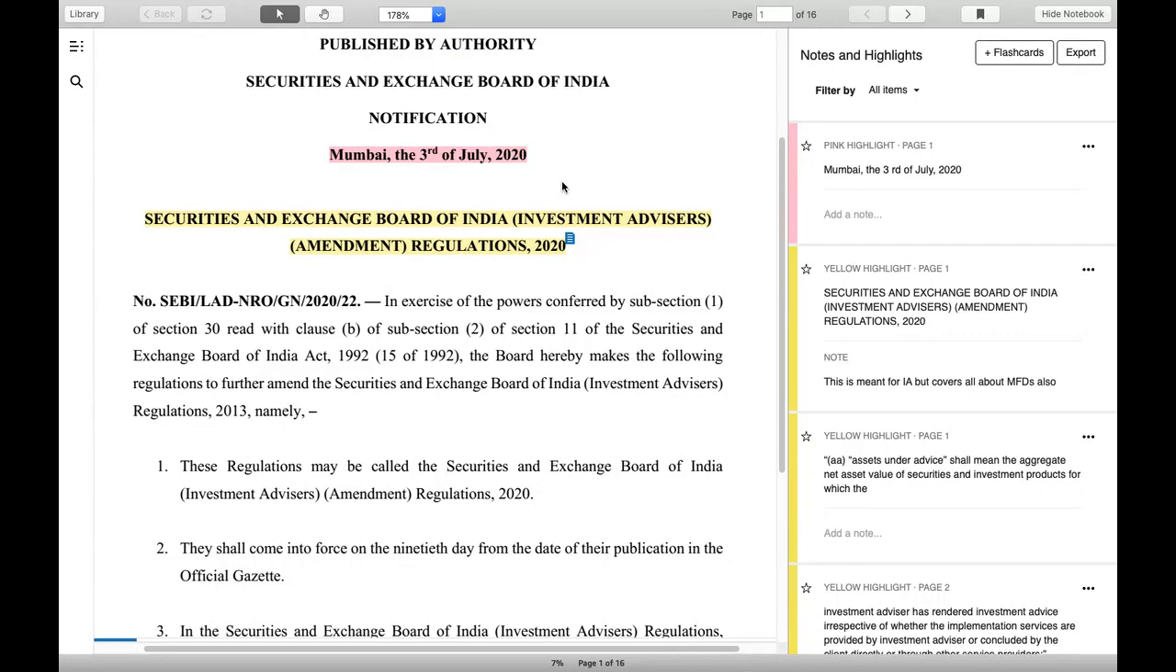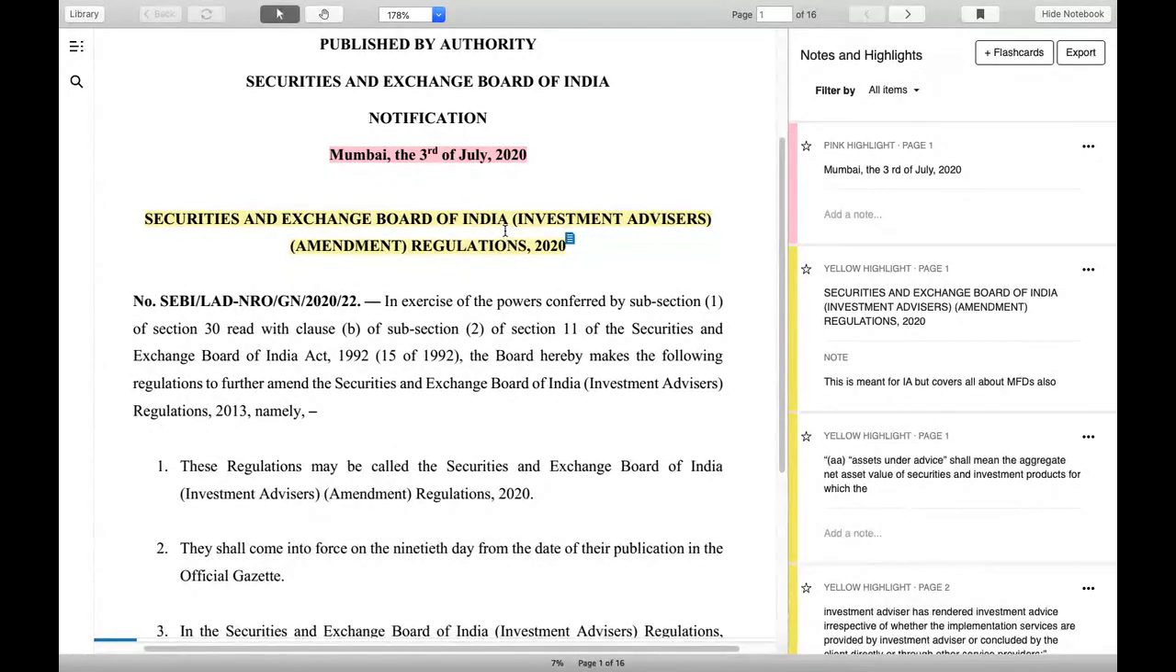So the first thing is that this is an amendment. Read this line, amendment, in the yellow. Amendment means the regulation was already issued and that regulation has just been amended. We have to understand what the amendments are.